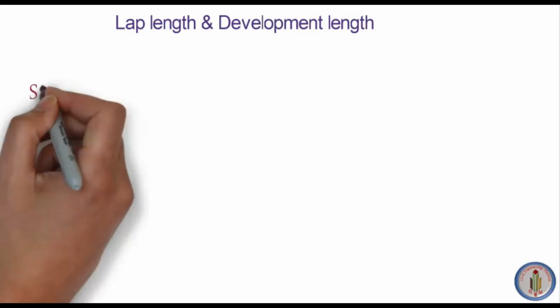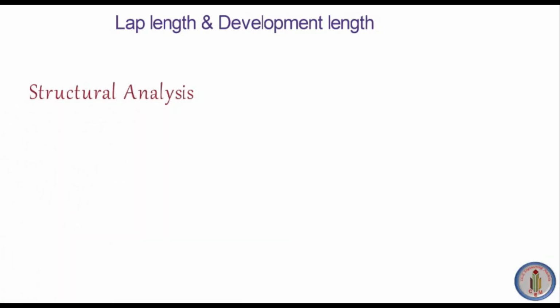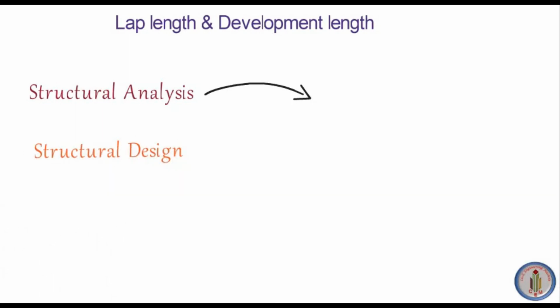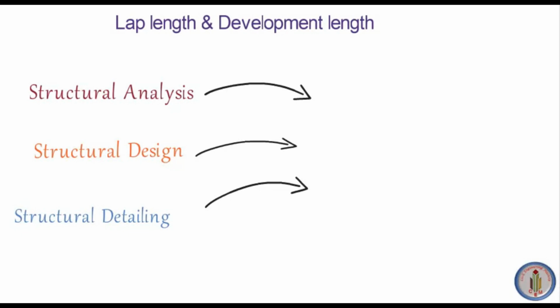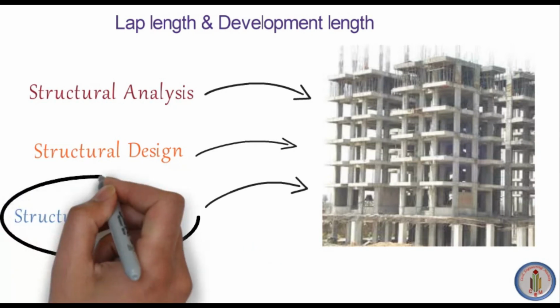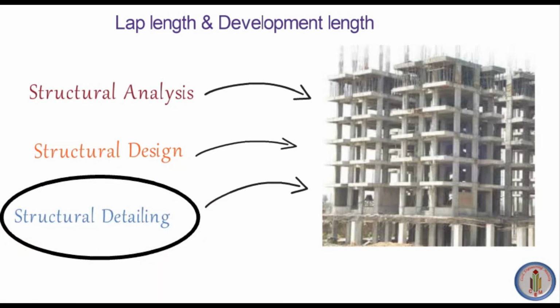If we want to design a building, we have to do structural analysis and then structural design, and apart from these two, structural detailing is also a major important factor, because we communicate our design through detailing to other people, right? So you can say that it is a medium of communication. Structural detailing is the medium of communication for structural design. So it is also very important, because if we make any mistakes in detailing, that will affect the structure.